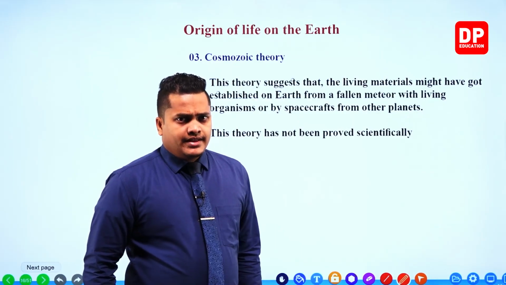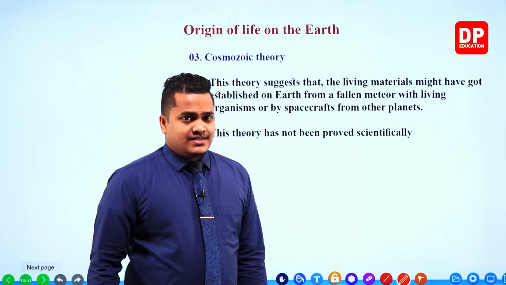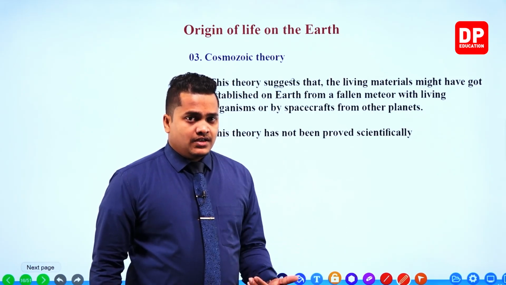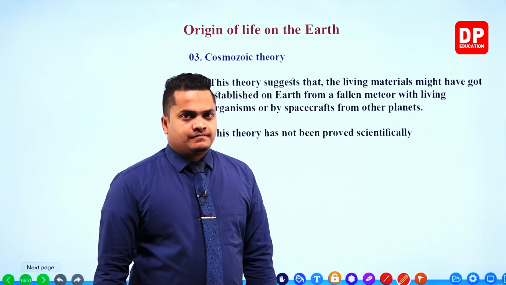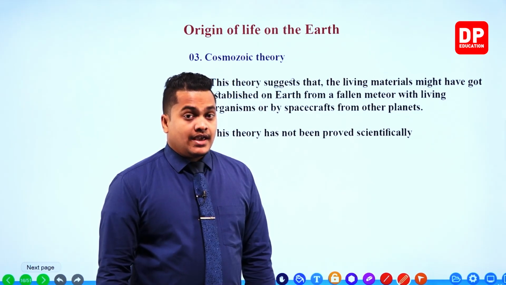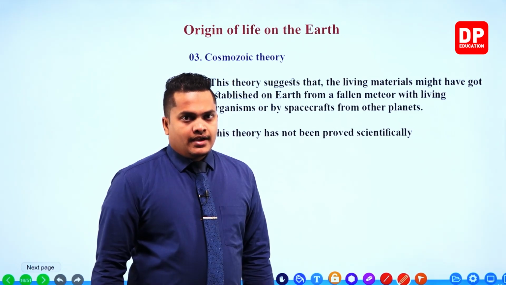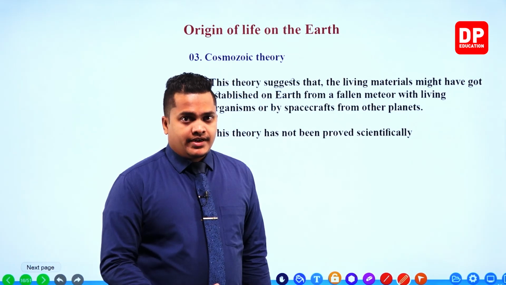In the Cosmozoic theory, the scientists have declared that life on our earth came from outer space. Actually from a spaceship, right?